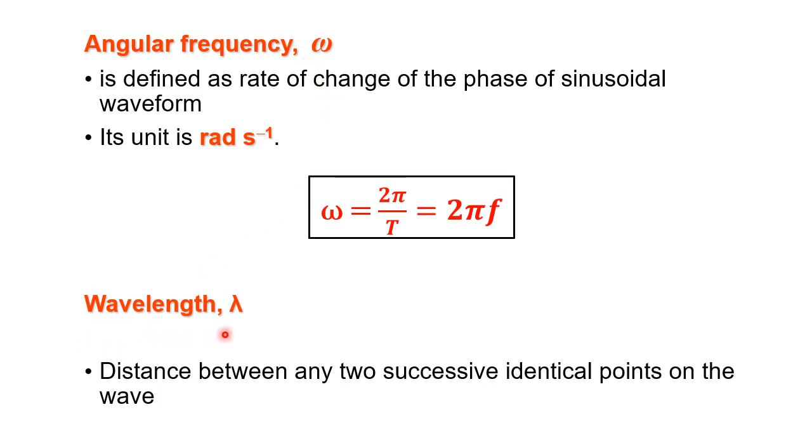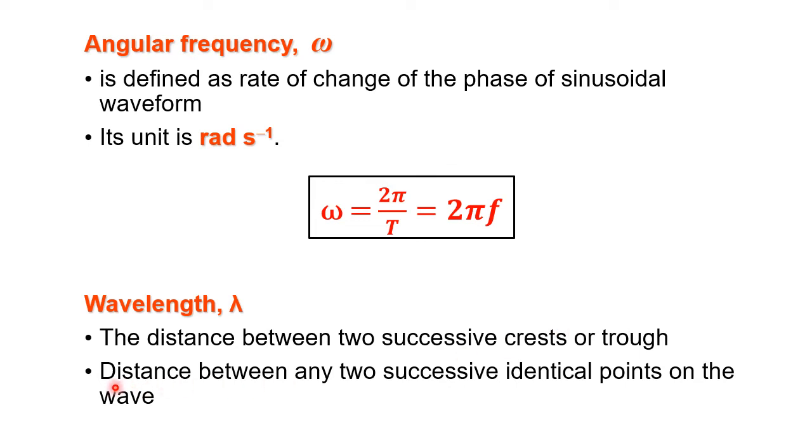Wavelength lambda is the distance between two successive identical points on the wave. Wavelength is the distance between any two successive identical points on the wave, and it is also the distance between two successive crests or troughs.